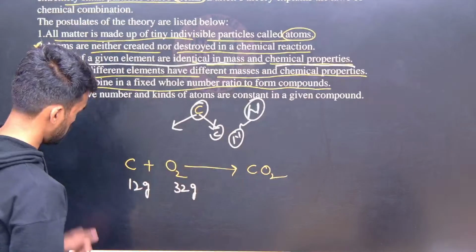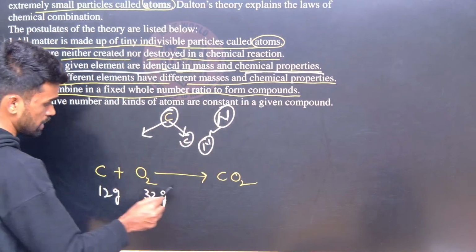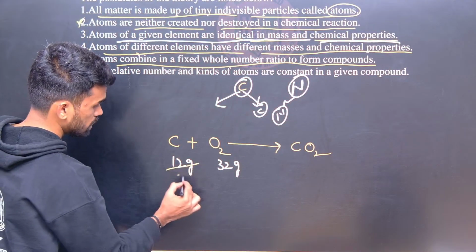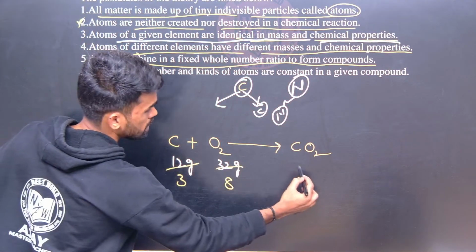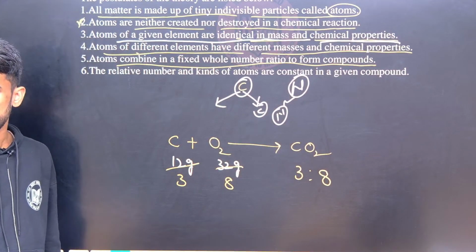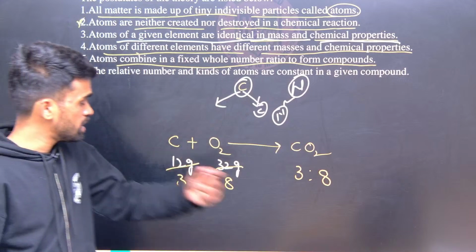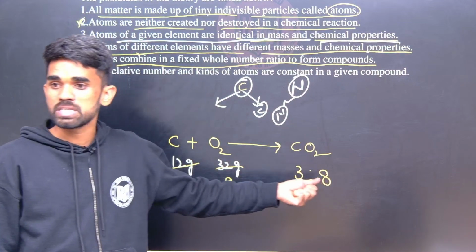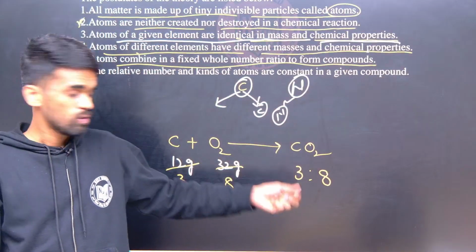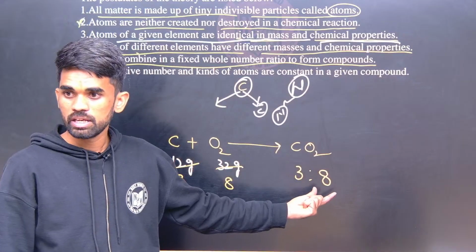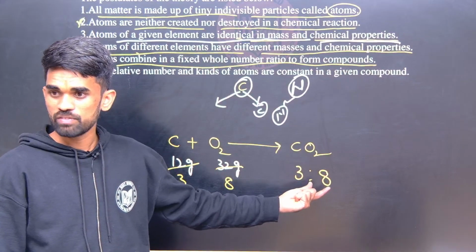See, 4 3s are 12, 4 8s are 32. So what is the ratio of carbon and oxygen? 3:8 in carbon dioxide. So always, in order to form carbon dioxide, the carbon and oxygen ratio must be 3:8, whatever quantities you are taking. Is that clear? Okay, that will be fixed.